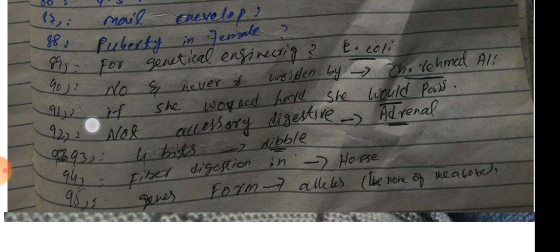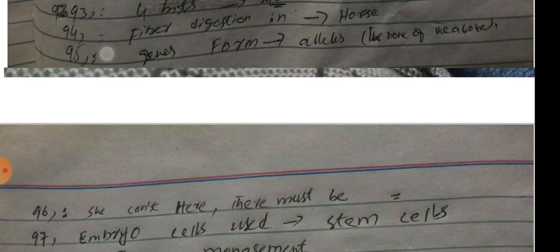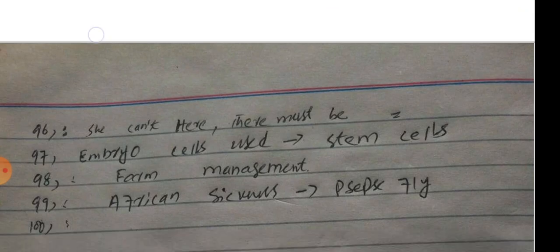Fiber degeneration in horse. Gene form alleles. There must be embryo cells used, stem cells. Farm management. African horse sickness is spread by the tsetse fly. The tsetse fly was not the option. The option was, I think, the culicide. So culicide will be the possible option.